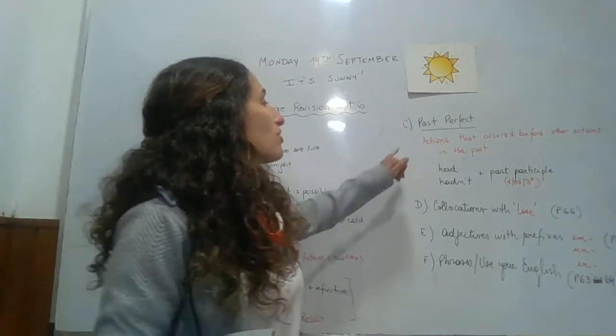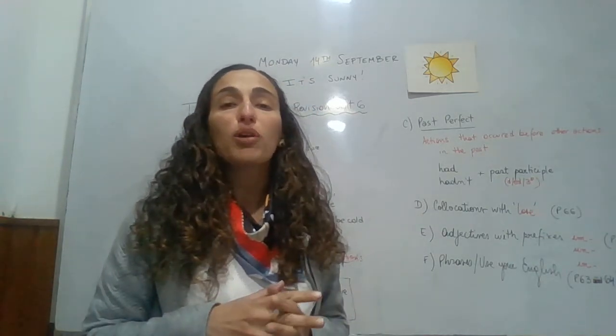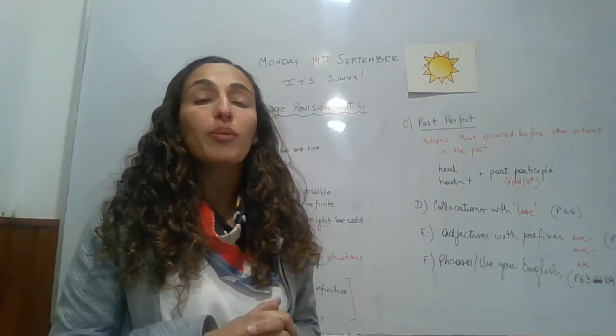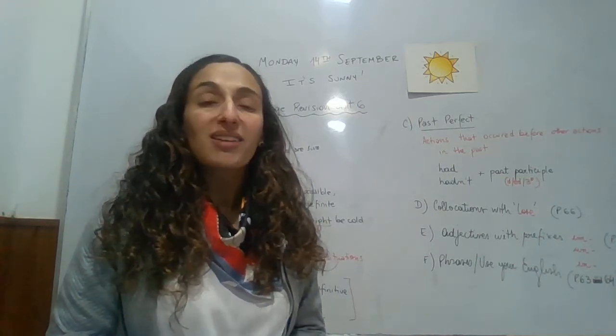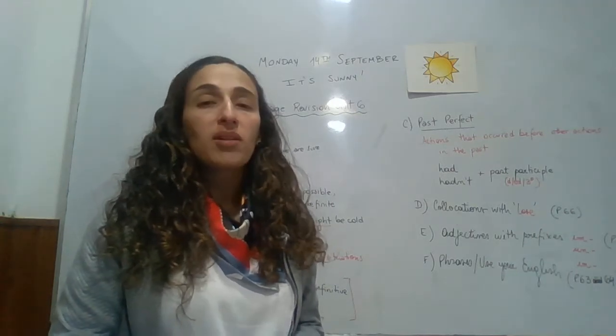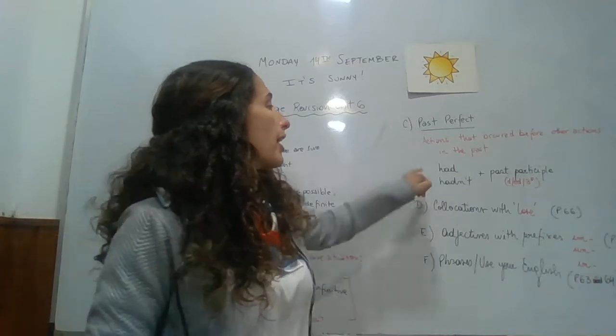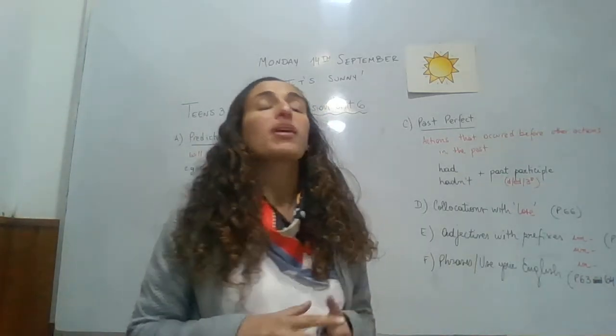Then we also learned the past perfect. The past perfect tense is used to talk about actions that happened, that took place before other past actions. Remember that this is in Spanish había. We form the past perfect with had or hadn't plus the past participle.